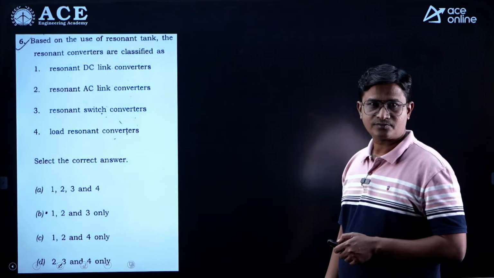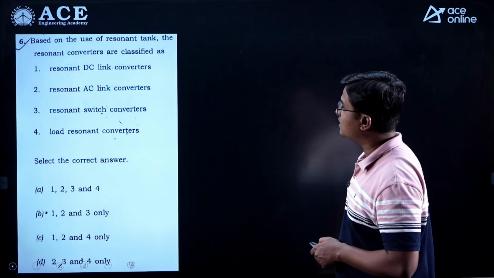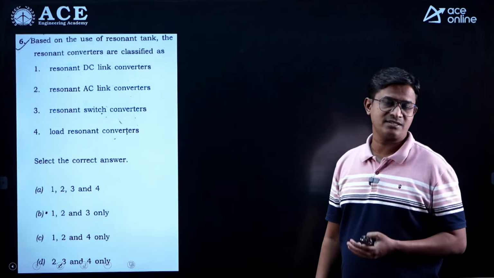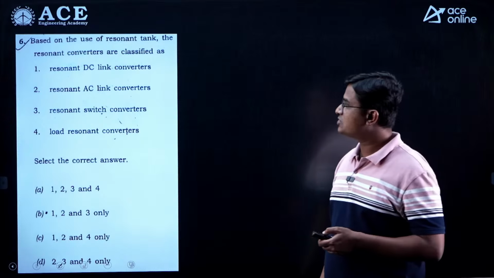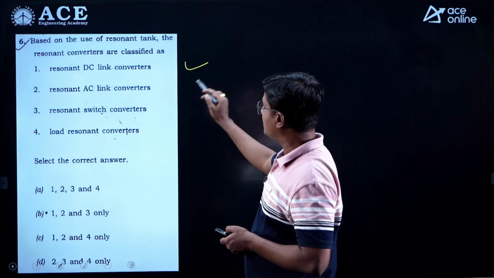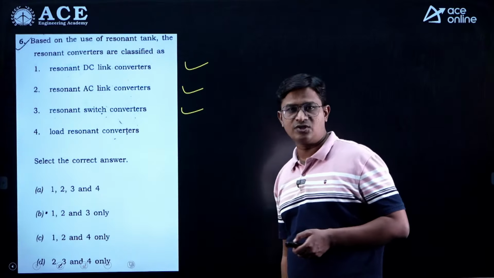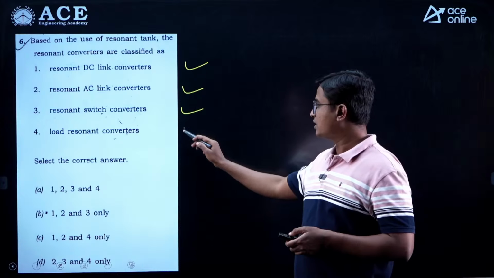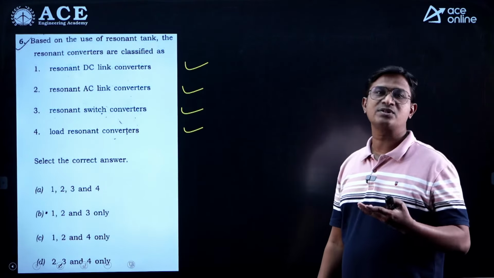Sixth question: based on the use of resonant tank, the resonant converters are classified as. Based on resonant tank circuits, we have various types of resonant converters, like resonant DC link converter, resonant AC link converter, even resonant switch converters, zero voltage switching, zero current switching, and load resonant converters. I can connect the resonant tank circuit on the load side also.